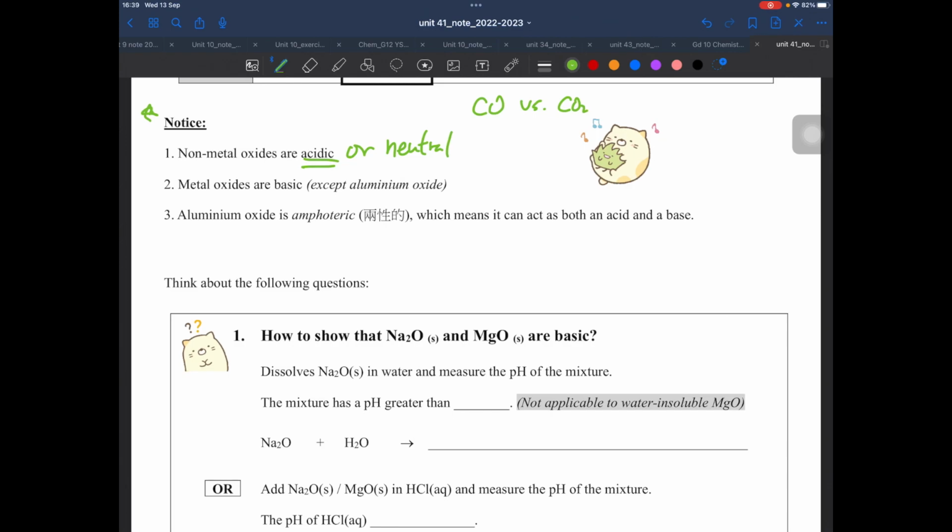The second one is metal oxides are basic. Of course, we have an exceptional case, aluminium oxide, so I will tell you later. Finally, what's wrong with aluminium oxide? Here is something new for you, so please pay attention. Aluminium oxide is something called amphoteric. That means it can act as an acid or a base.